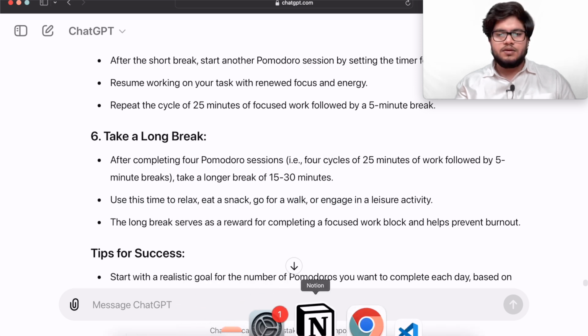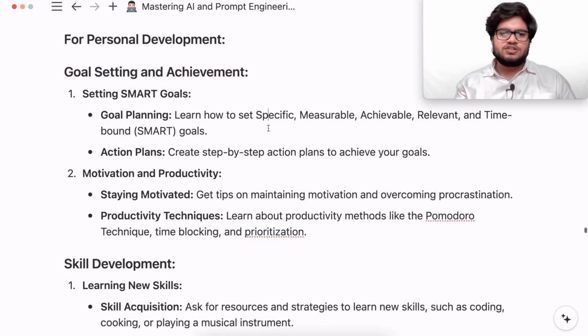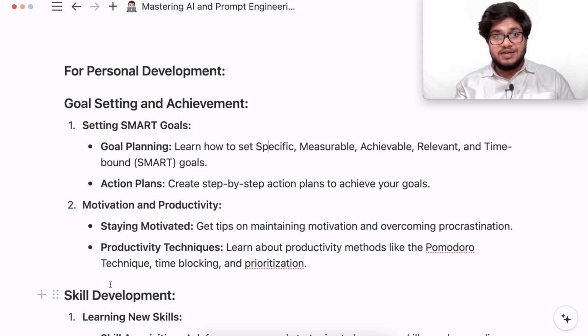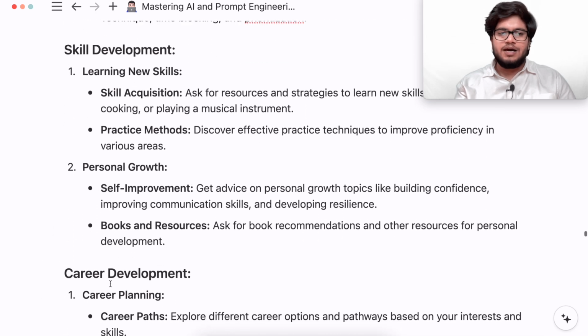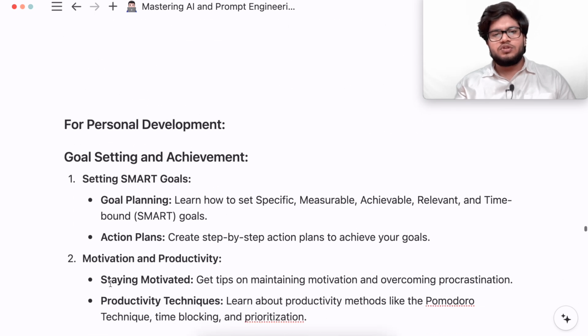Now, so this was for goal setting and achievement. In the next lecture, we'll be discussing skill development for personal development, and in the lecture after that, we'll be discussing career development. Right. So there are two more lectures for this section, and then we'll move to some other thing.